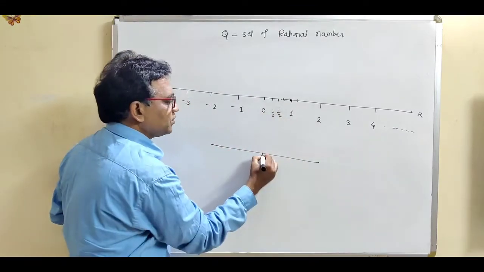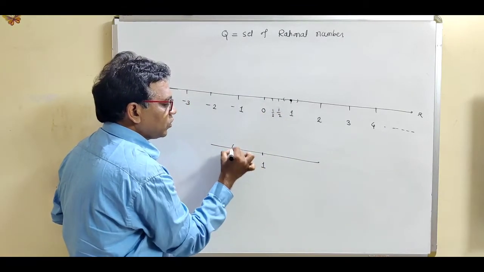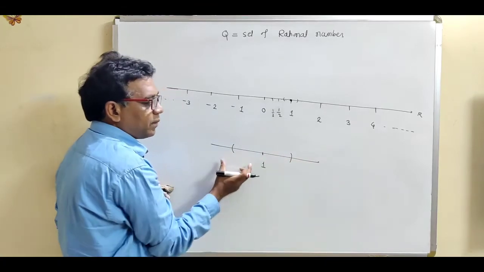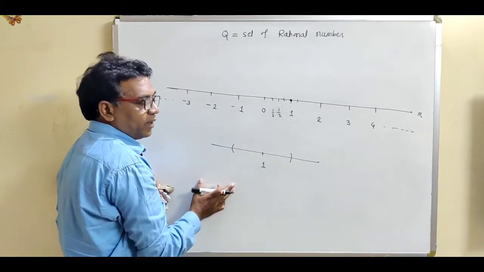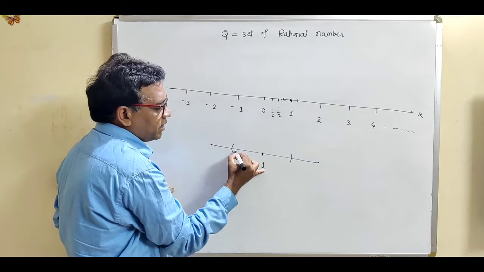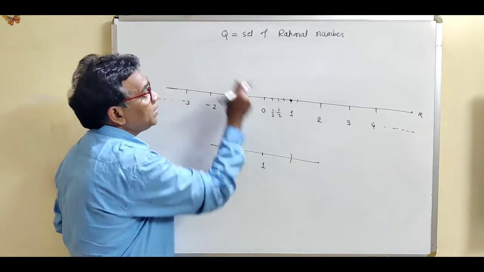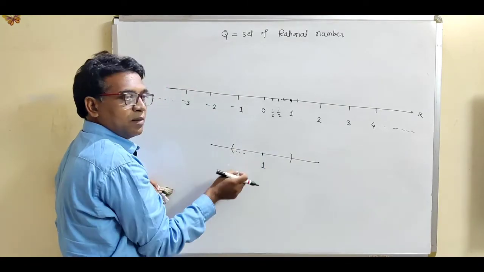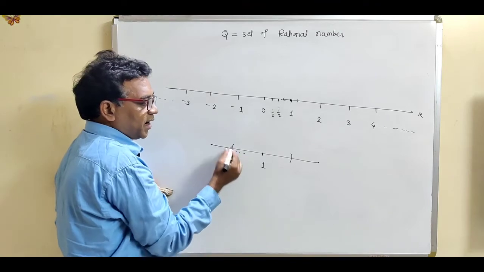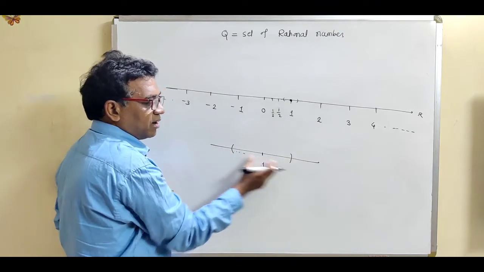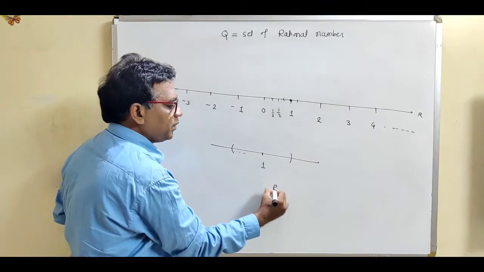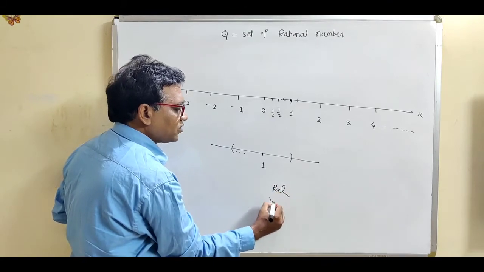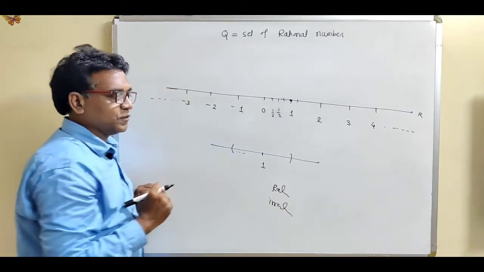If you consider this point 1, then this is the open sphere or neighborhood for this point. This open sphere contains infinitely many points of rational numbers, because every interval contains infinitely many rational numbers as well as irrational numbers.